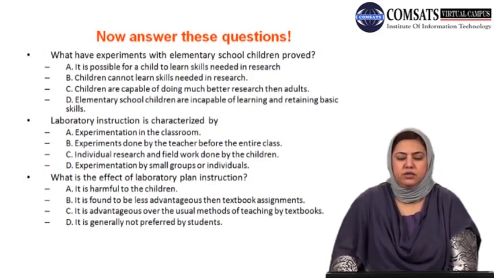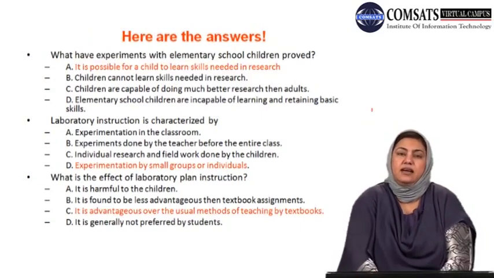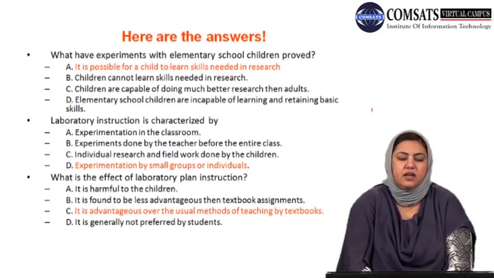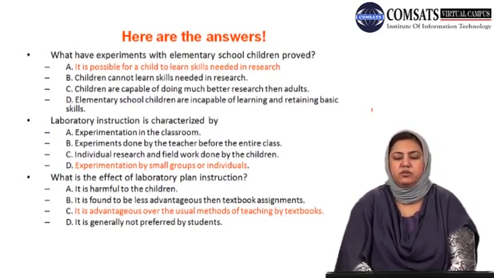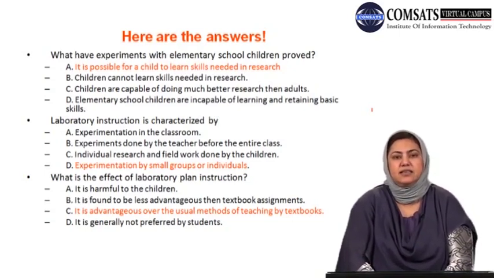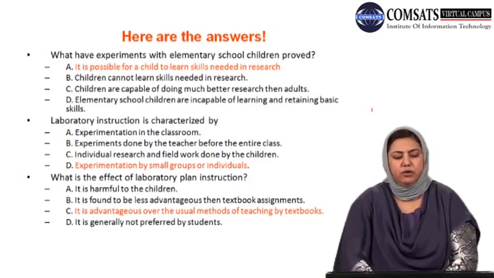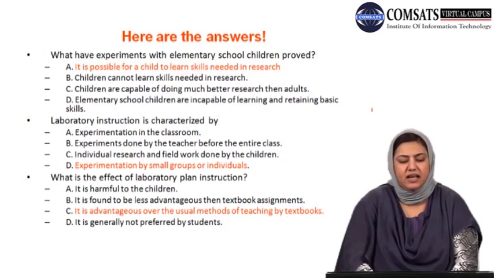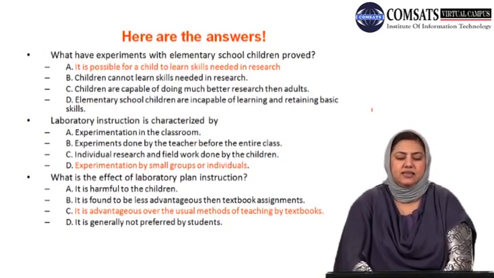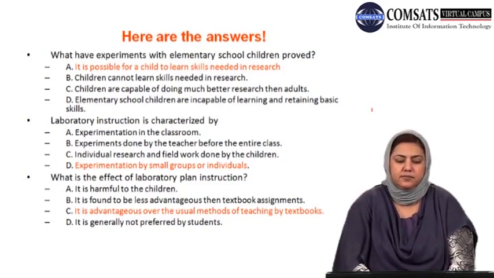If you have done all the 3 questions, go to the next slide. And here are the answers. We have experiments with elementary school children that prove it is possible for a child to learn skills needed in research. Answer A, marked in red, is the correct answer. As far as question number 2 was concerned, laboratory instruction is characterized by dash. Option D is correct, that is experimentation by small groups or individuals.